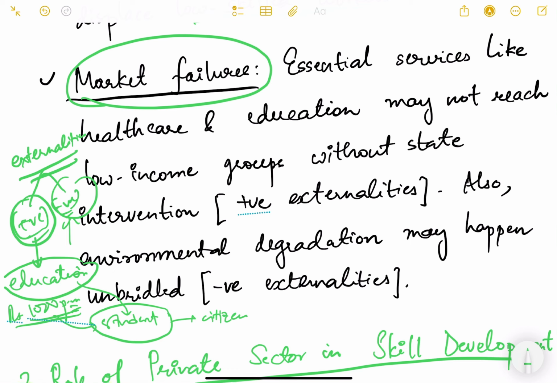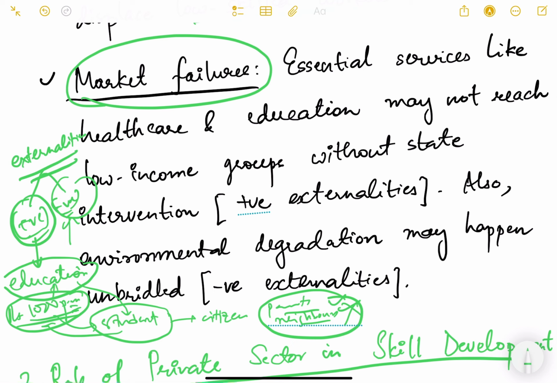So that will benefit other people also, for example his parents, his neighbors, his friends. Since education will improve his personality, his thought process, his mindset, other people in the society also benefit out of it. However, they are not paying anything for it. Only the student is paying 1000 rupees per month to get the education.